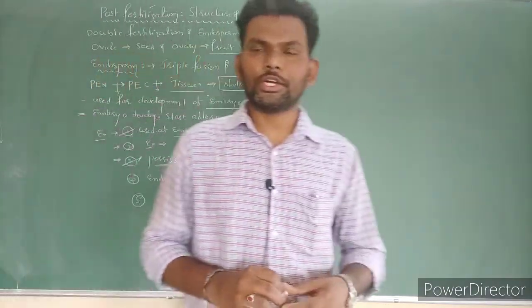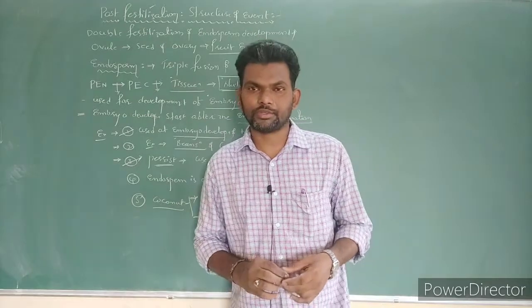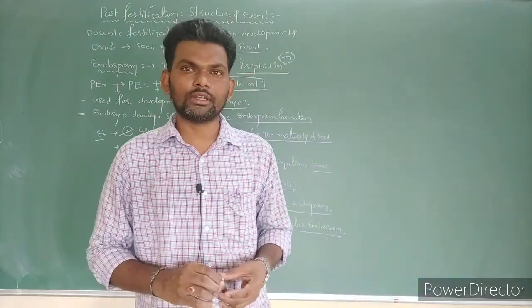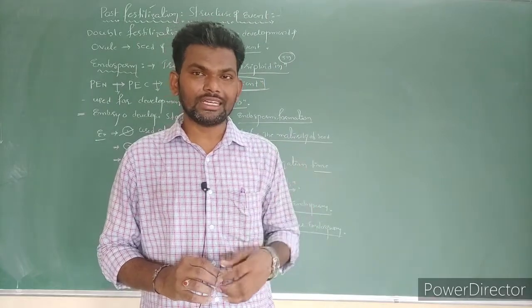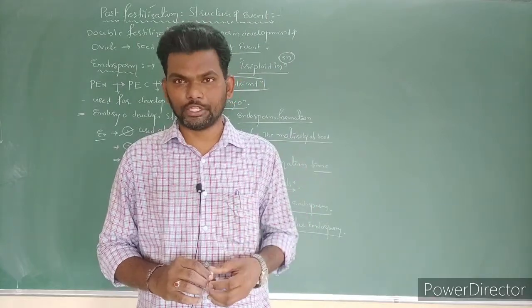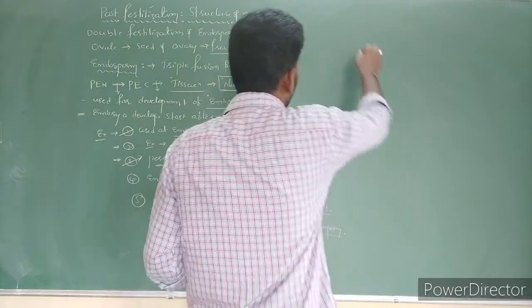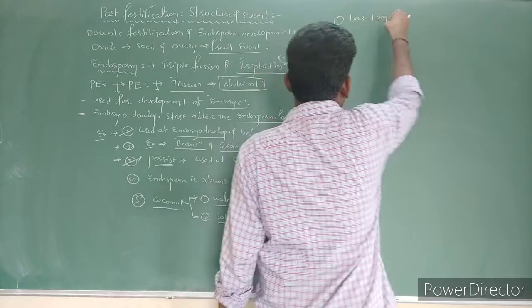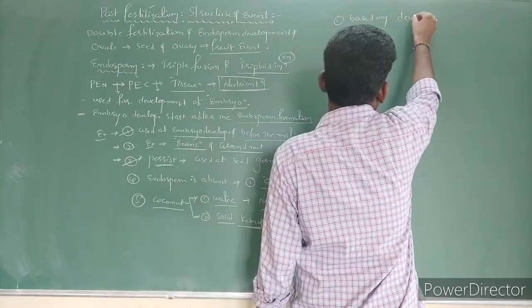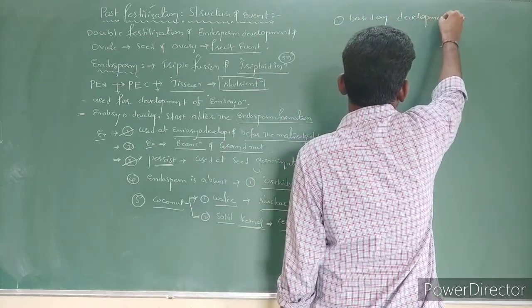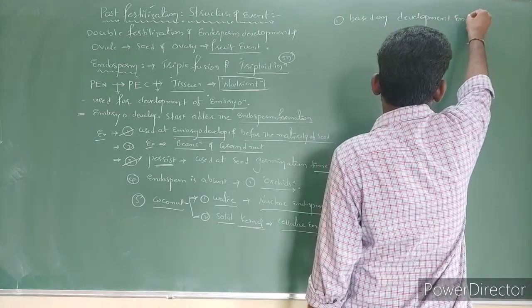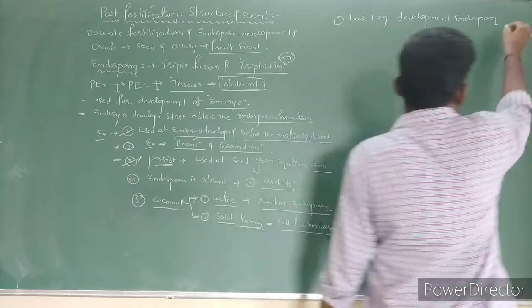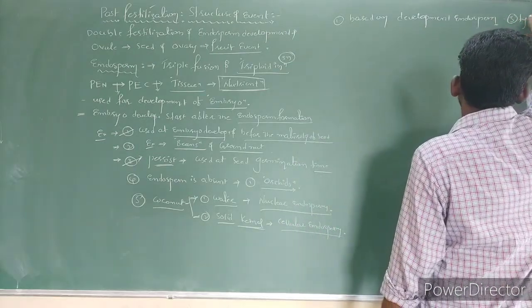Based on development, endosperm is divided into three types.